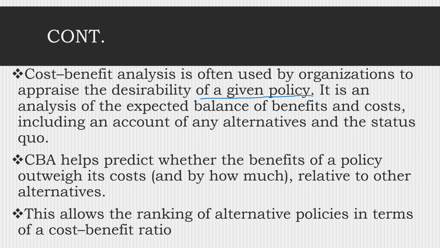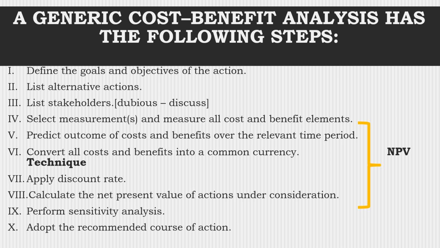Cost benefit analysis helps predict whether the benefit of a policy outweighs its costs, and by how much relative to other alternatives. This allows the ranking of alternative policies in terms of a cost-benefit ratio. Okay, so a generic cost-benefit analysis has the following stages. First, you define the goals and objectives of the action. Second, list alternative actions. Third, list the stakeholders. Select the measures and the measurement of cost and benefit.